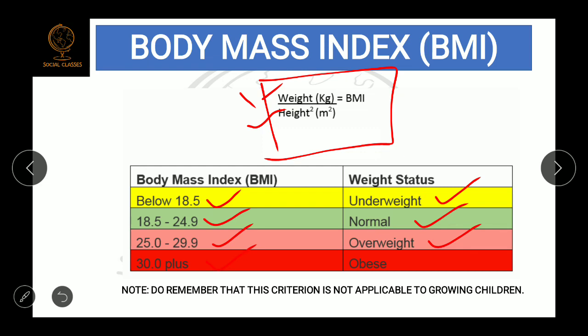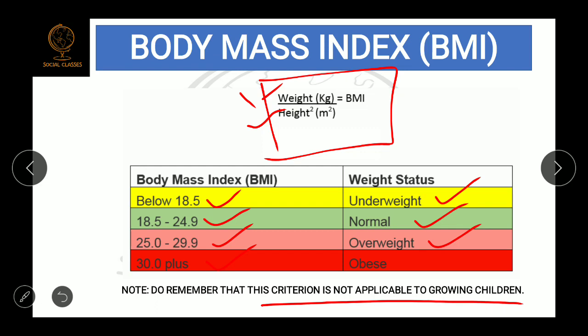And lastly, remember that this criterion is not applicable to growing children. Why? Because the weight and height of growing children keep changing. Height will always be increasing or it will be stagnant, but weight will be increasing or decreasing very rapidly. So that's why this formula is not applicable for growing children.